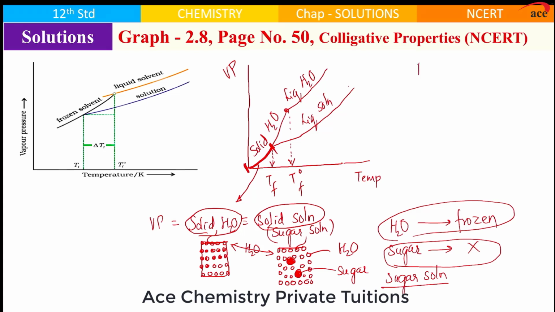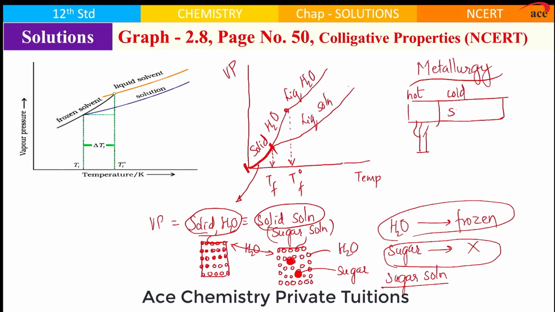Now, in the metallurgy chapter, another name for which is general principles and isolation of metals, you will be learning a discussion. Imagine this is a metal rod and you heat this much part of the metal rod. Then this much part of the metal rod becomes hot or molten, while this part is cold and remains solid.